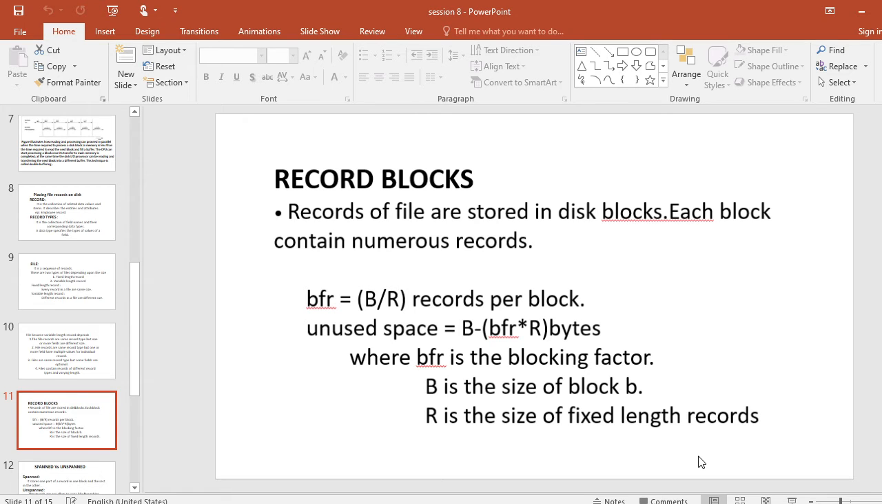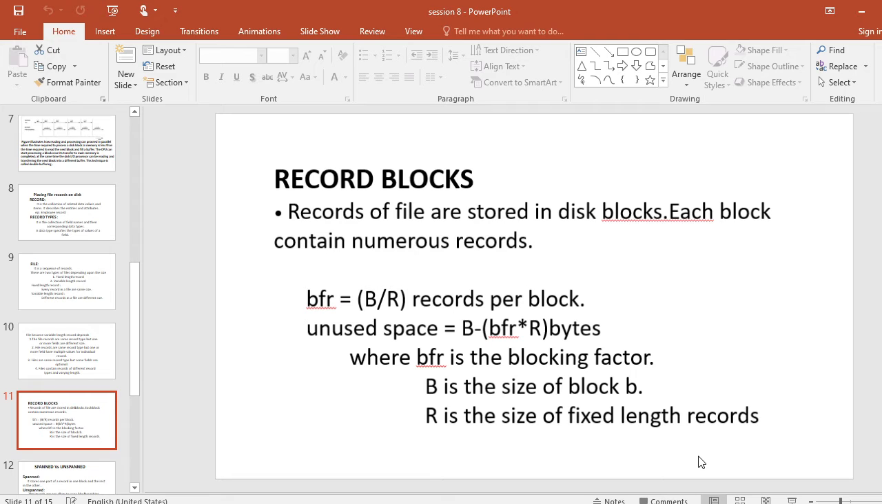Record blocks: records of a file are stored in disk blocks. Each block contains numerous records. The block is the unit of data transfer between disk and memory. The records of a file must be allocated to disk blocks. Each block contains numerous records.